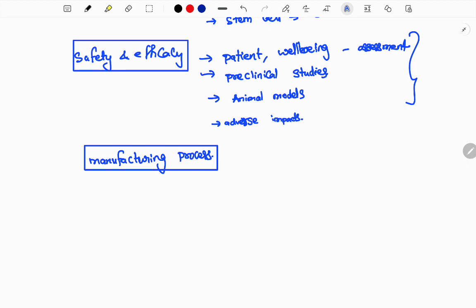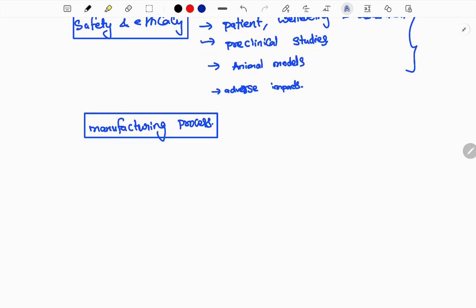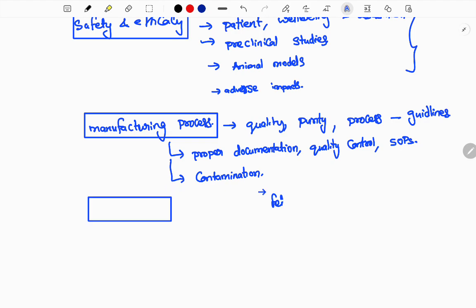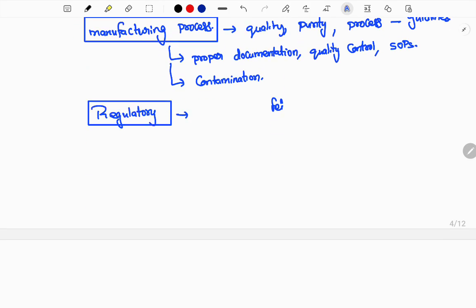Then the main sensitive element you need to consider is the manufacturing process. Quality, purity and the process should all adhere to the guidelines given by the government and organizations. Proper documentation of the process should be done, and quality control systems and standard operating procedures should be followed and monitored by the government. Any possibility of contamination in the manufacturing process should also be taken care of.